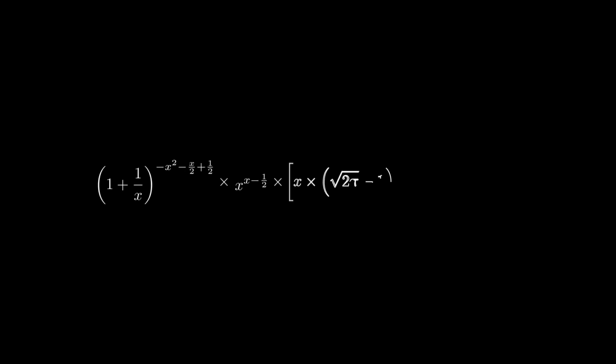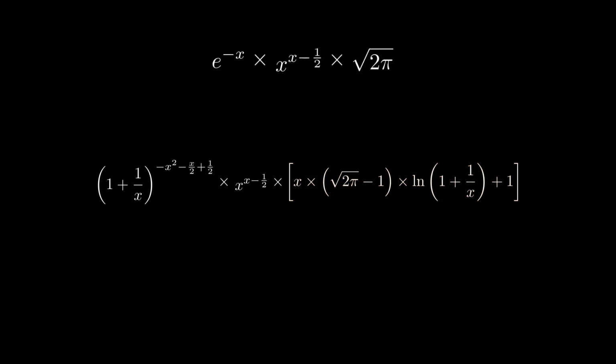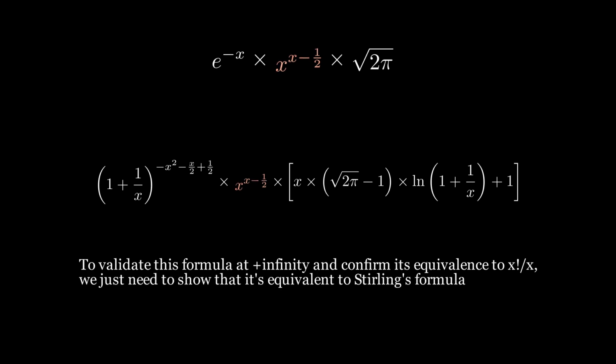Let's revisit the formula on the screen and break it down. It consists of three elements that we multiply together. 1 plus 1 over x raised to the power of negative x squared minus x over 2 plus 1 half, x raised to the power of x minus 1 half, and x times square root of 2 pi minus 1 times logarithm of 1 plus 1 over x plus 1. Placing Stirling's formula above, we notice they share the element x raised to the power of x minus 1 half.